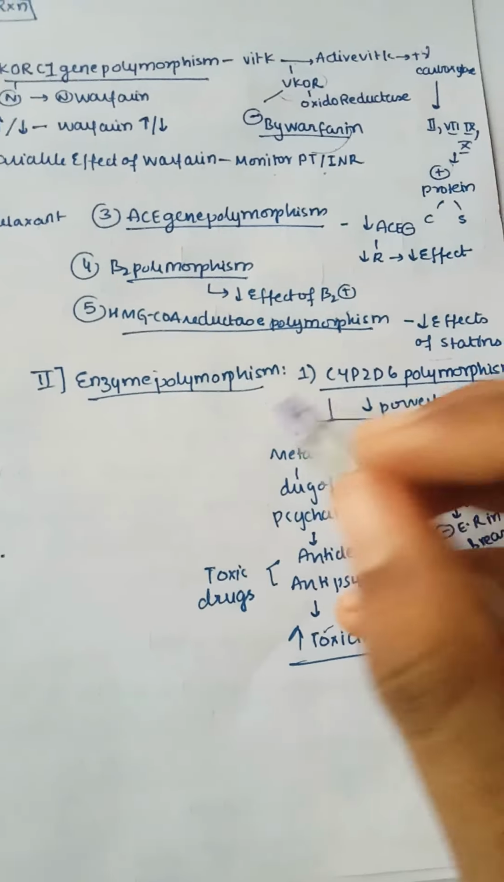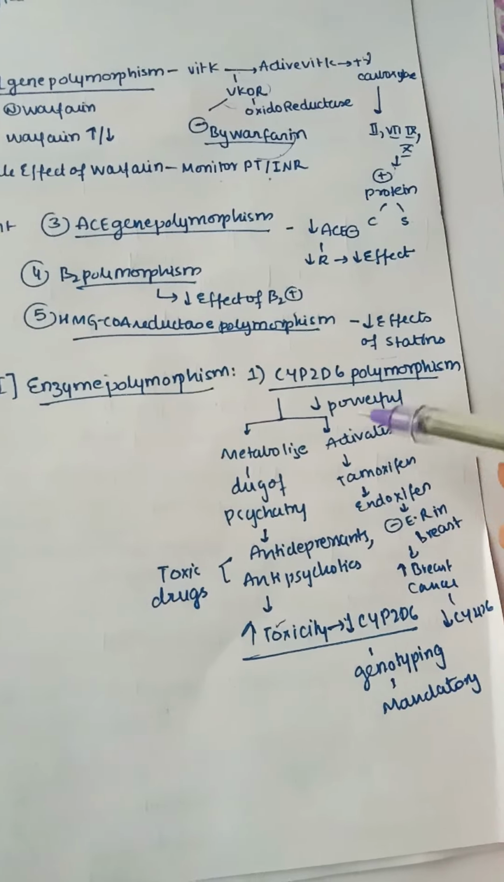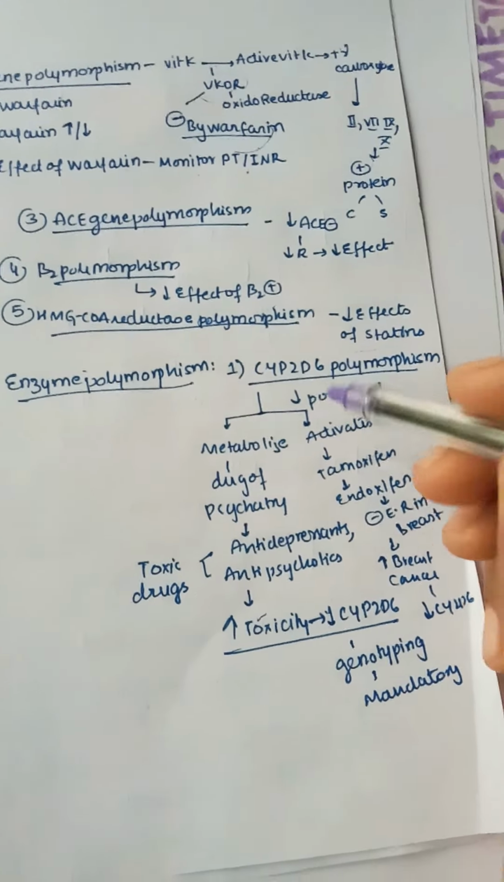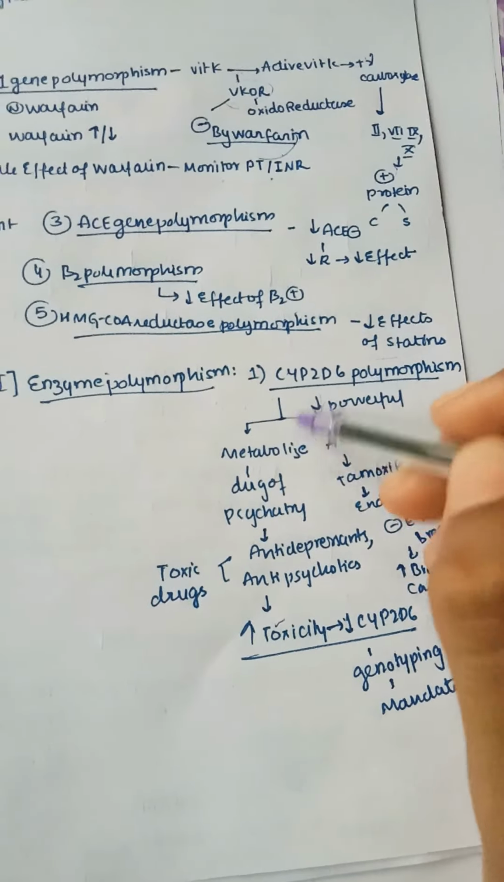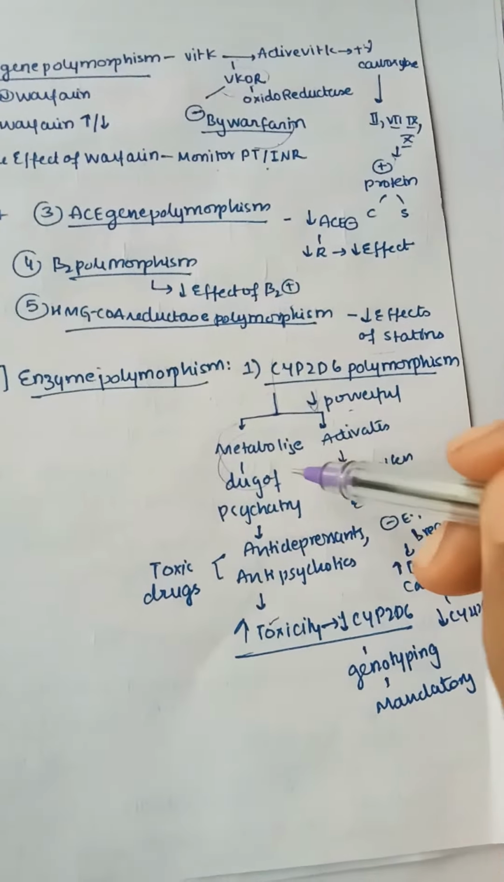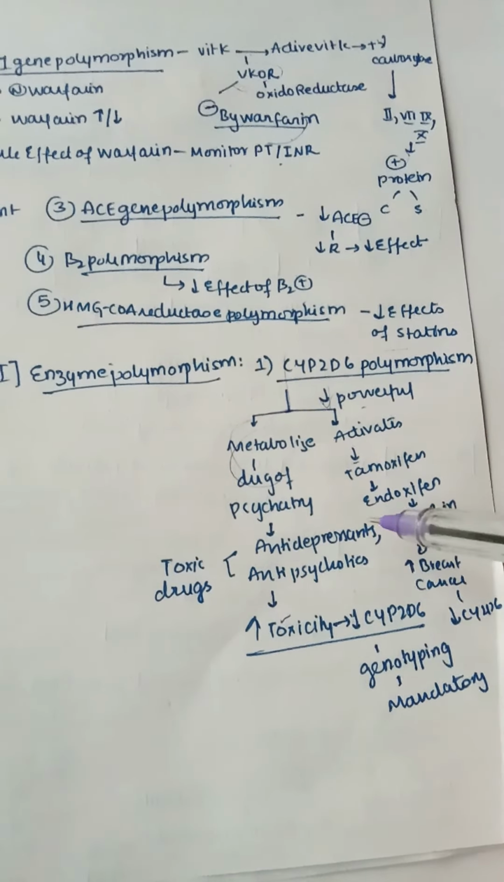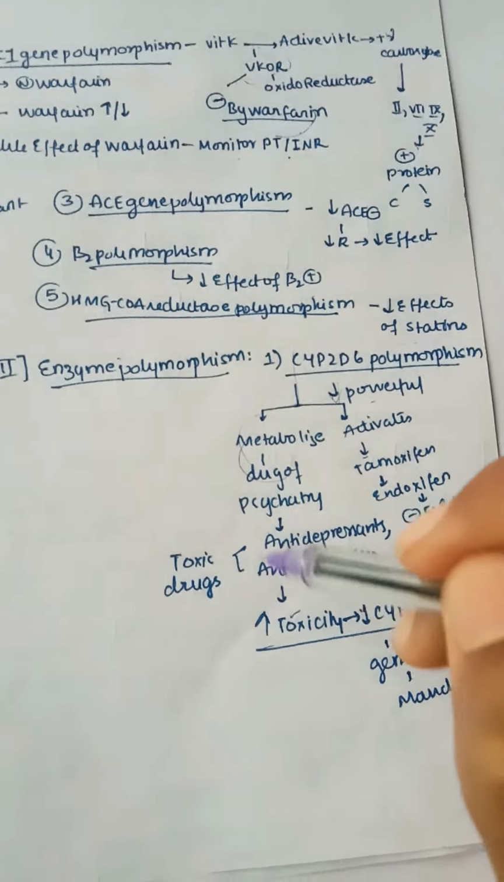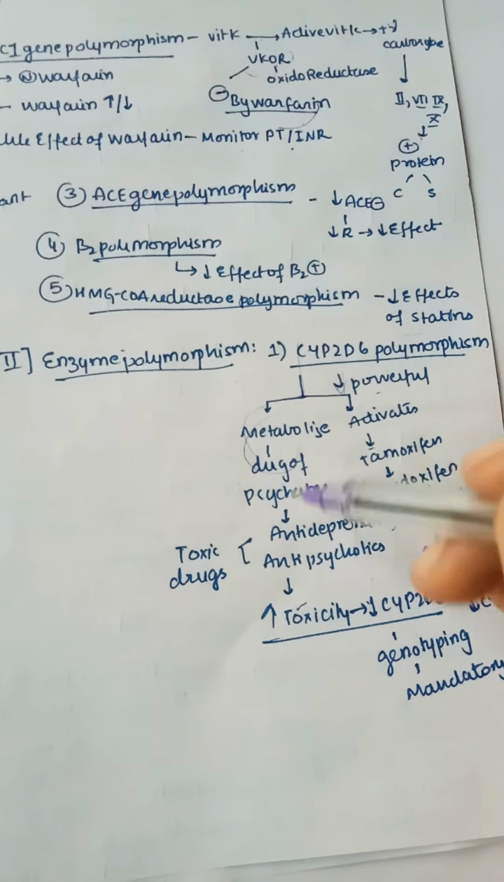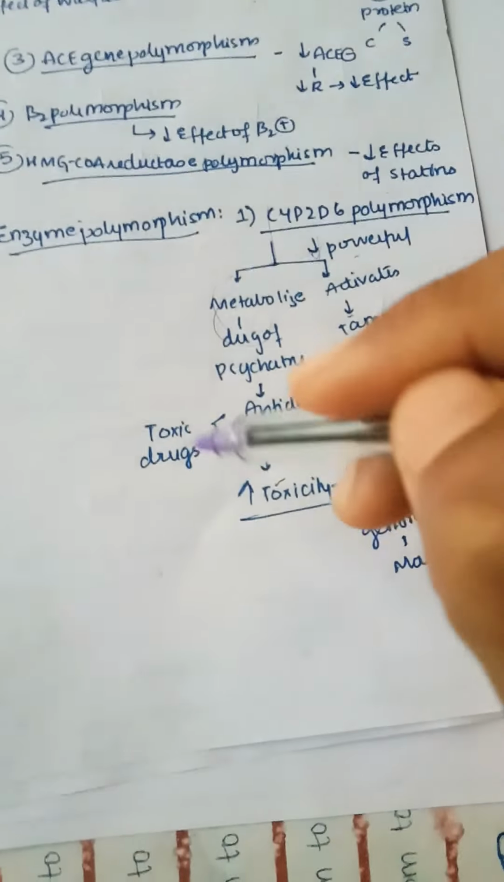And next coming to enzymatic polymorphism. In enzymatic we have CYP2D6 polymorphism. Here it is less powerful. It metabolizes the drugs of psychiatry, mainly antidepressants and antipsychotics. These drugs are very toxic drugs. So this CYP2D6 normally metabolizes them and removes them from the body.